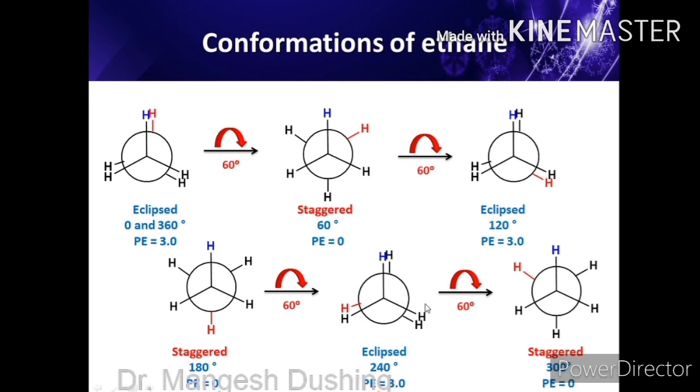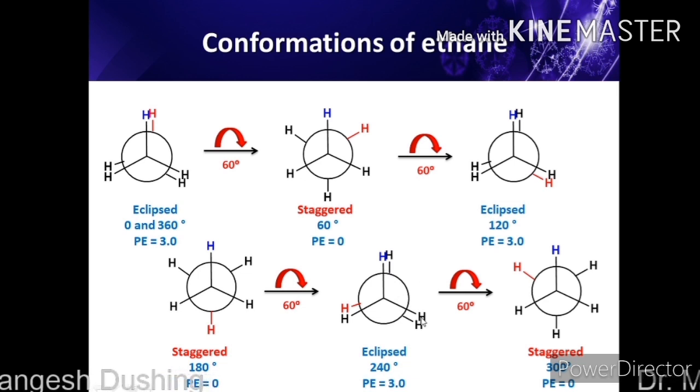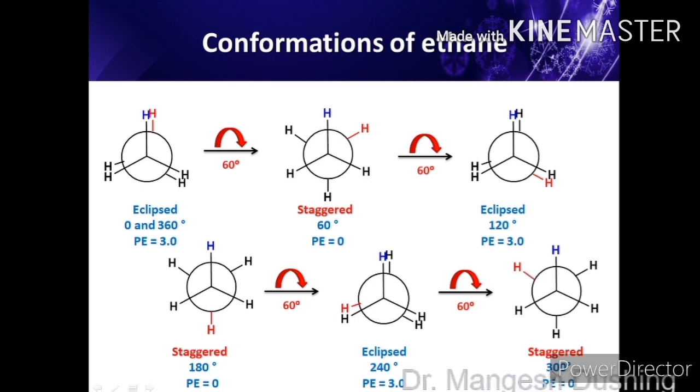Now see, this structure is again eclipsed. The dihedral angle from this hydrogen to this hydrogen is around 240 degrees. So the potential energy of the molecule, 1 plus 1 plus 1, is equal to 3 kilocalorie per mole. Again, if you rotate this hydrogen by 60 degrees, it comes over here and we again get the staggered conformation. The dihedral angle is 300 degrees and the potential energy is 0, as this is the staggered conformation. Similarly, if you rotate again by 60 degrees, this hydrogen comes over here, and we get the first structure again.